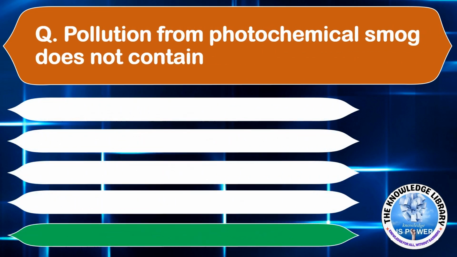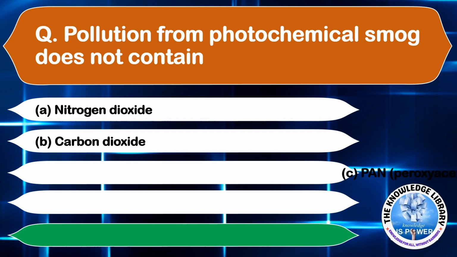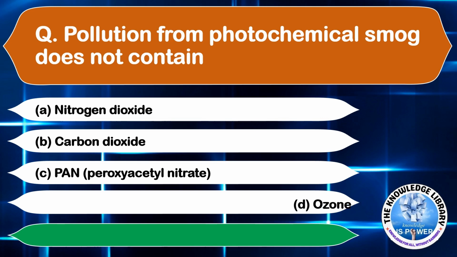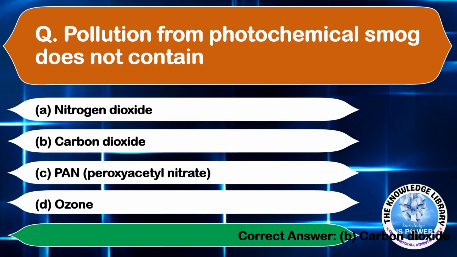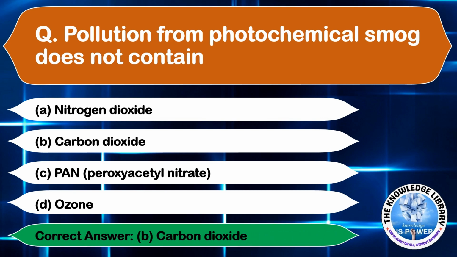Pollution from photochemical smoke does not contain option A, nitrogen dioxide. Option B, carbon dioxide. Option C, PAN. And option D, ozone. The correct answer is option B, carbon dioxide. Moving on to the next question.